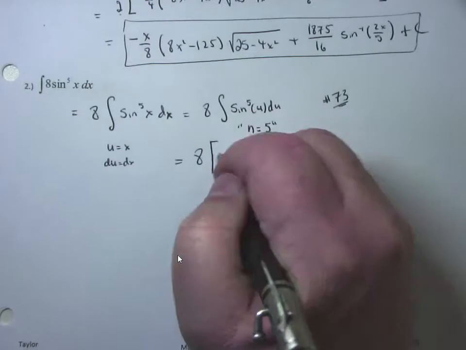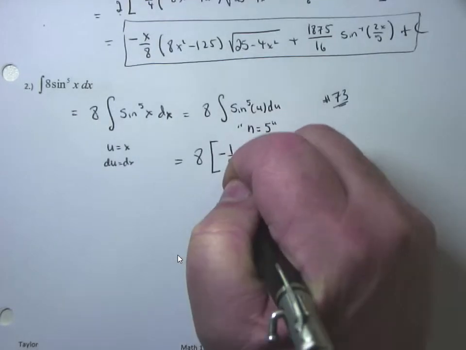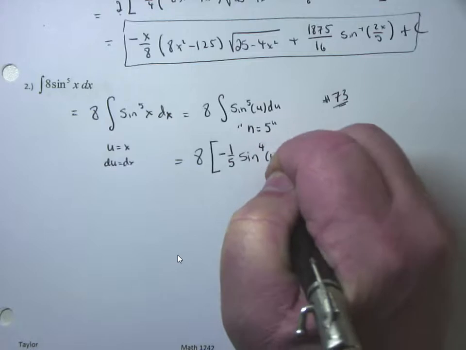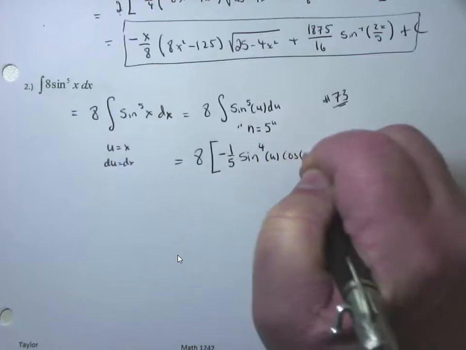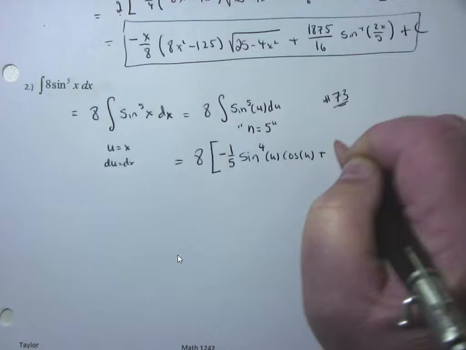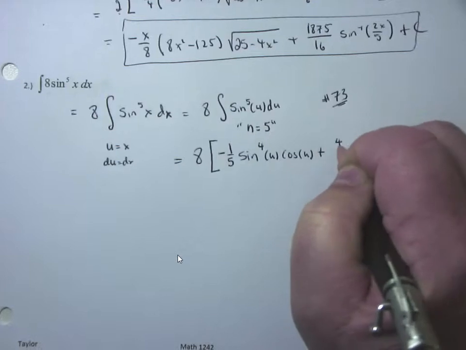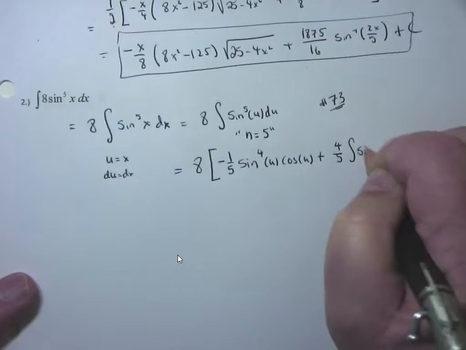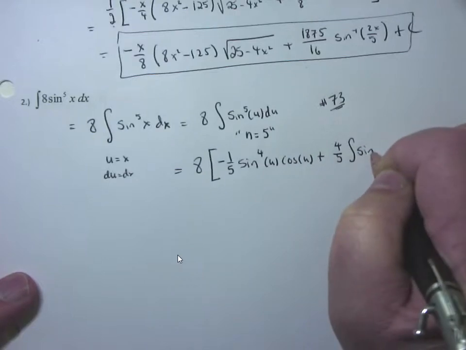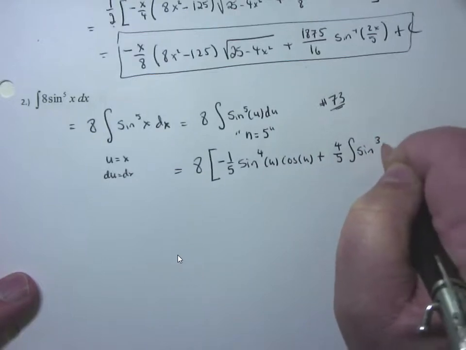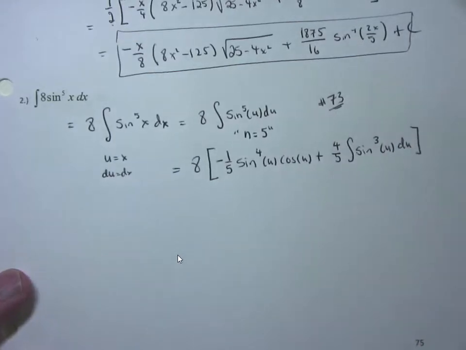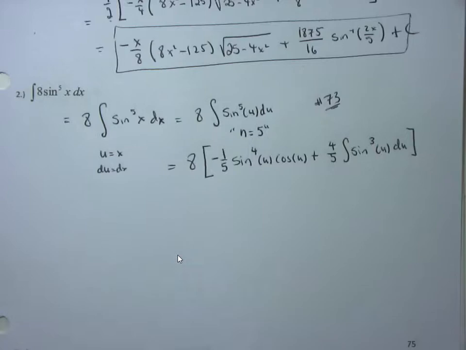This will be negative 1/5, n equals 5. Sine of n minus 1, 5 minus 1 is 4, of u, cosine of u, plus n minus 1, 5 minus 1 is 4, over n is 5, times integral of the sine of n minus 2, which is 5 minus 2, which makes it 3, u du. And if you look at this formula, you know where they got it from.